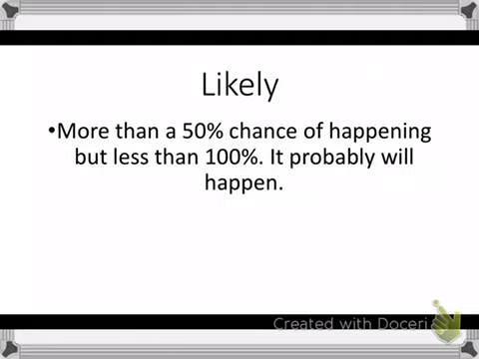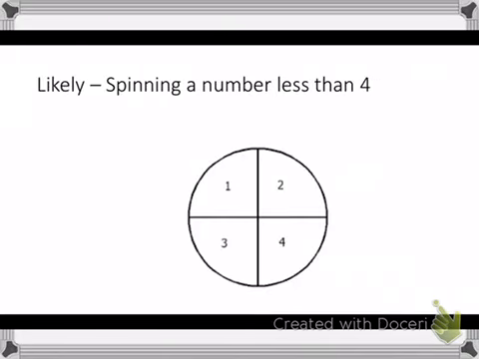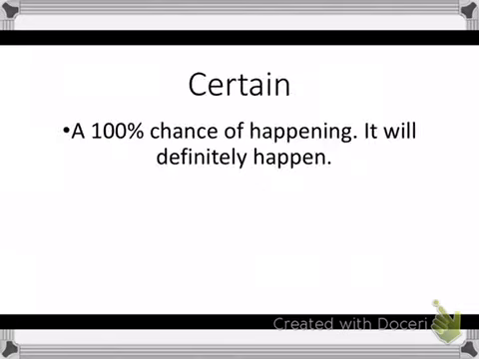Likely, that means that there's more than a 50% chance of something happening, but less than 100. So even though it probably will happen, there's still a chance that it might not. And again, let's look at our spinner for an example. Again, 1, 2, 3, 4, and now we're looking to land on a number that's less than 4. Well, there's 3 numbers less than 4, so 3 out of 4 would be 75%. So there's a real good chance that we would get one of those numbers, but there's still that chance that we might not.